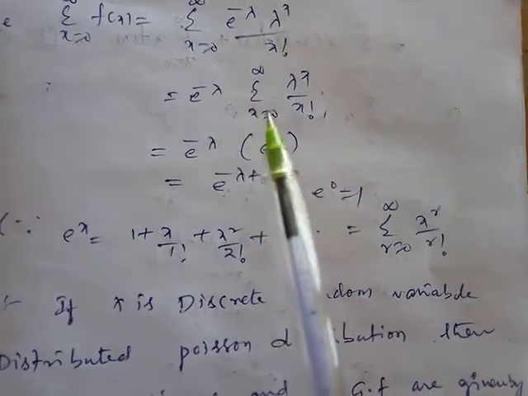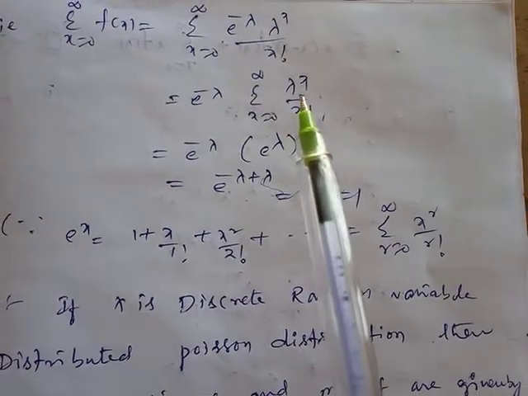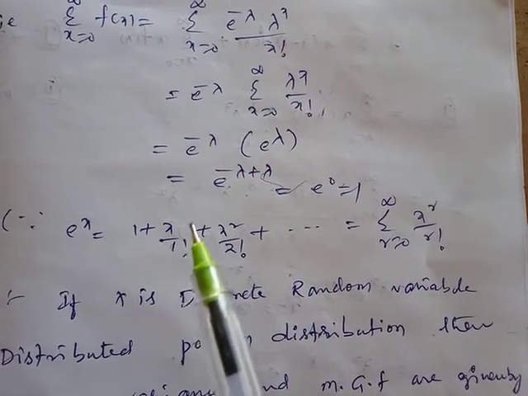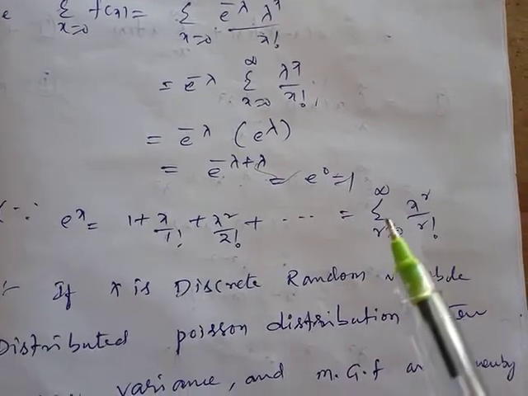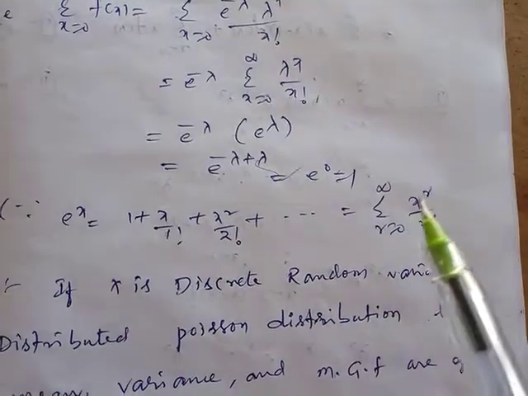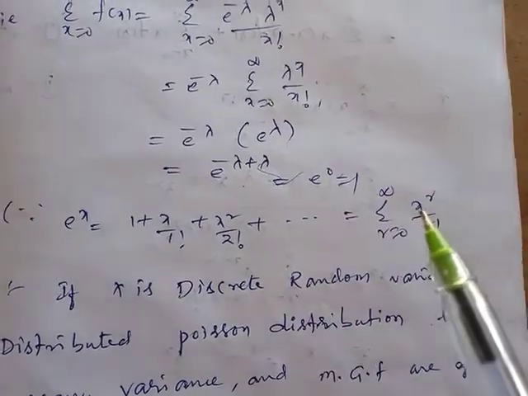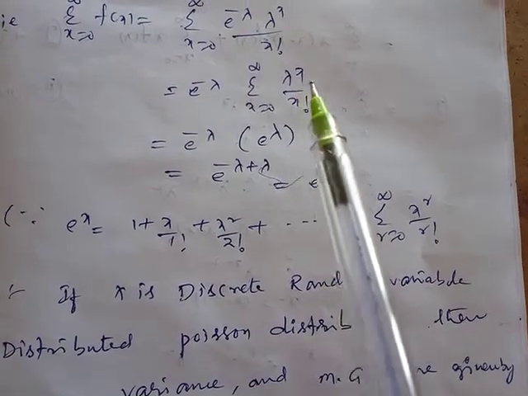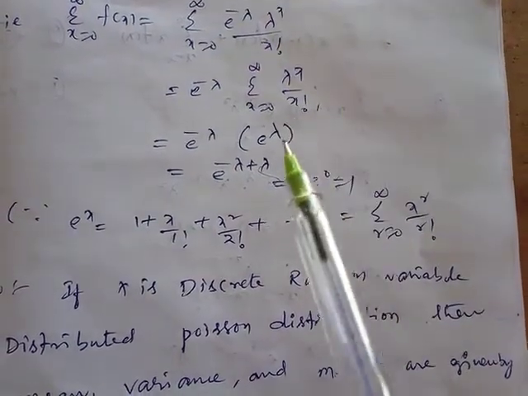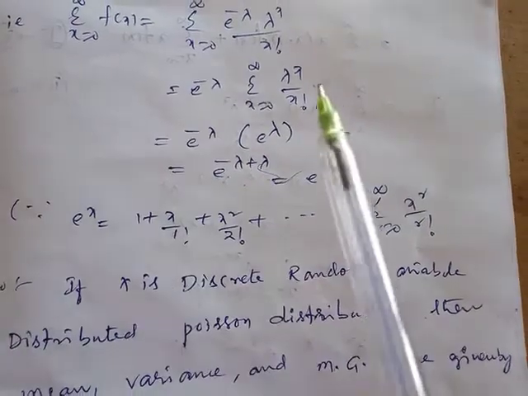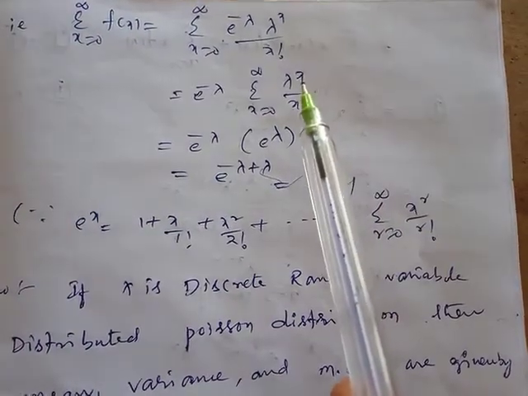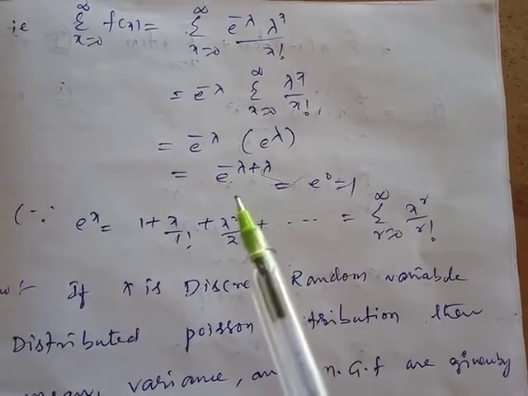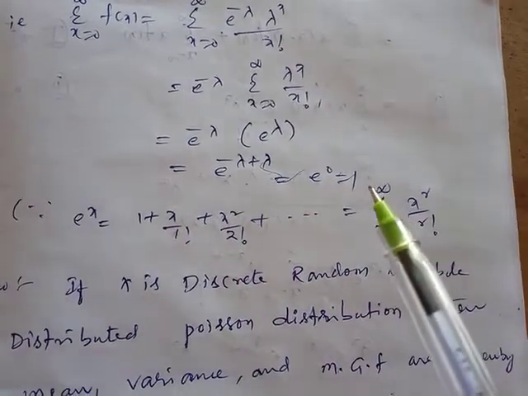This is the series for e power lambda. The series expansion of e power x is 1 plus x power 1 by 1 factorial, plus x power 2 by 2 factorial, and so on, plus x power n by n factorial and so on. That can be written simply as summation r equal to 0 to infinity of x power r by r factorial. Similarly here, in place of x we have lambda and r is x. So the sum equals e power lambda. The two series are equal, only the symbols are different. So e power minus lambda times e power lambda, the bases are equal so the powers add, gives e power 0, which equals 1.